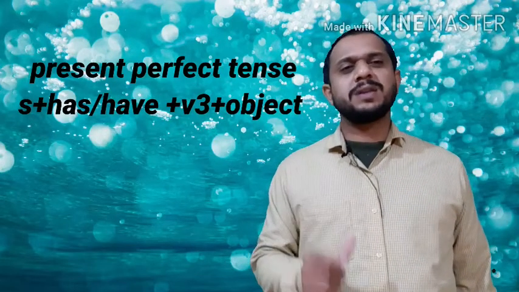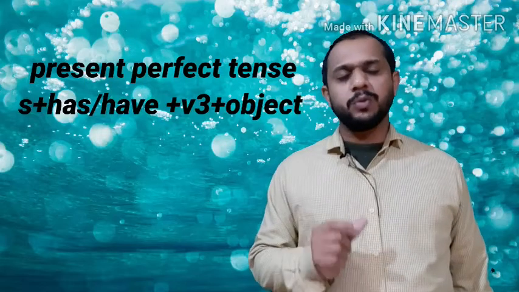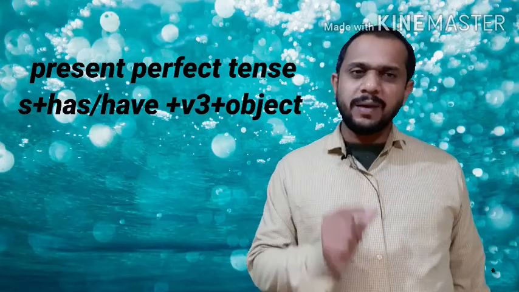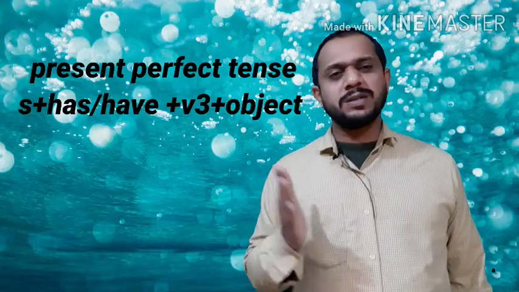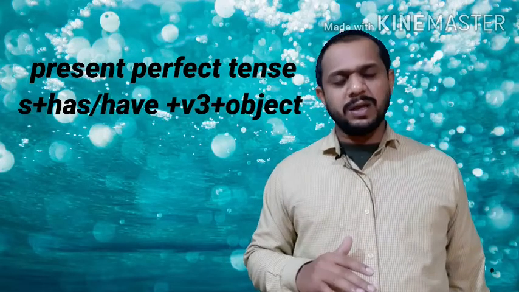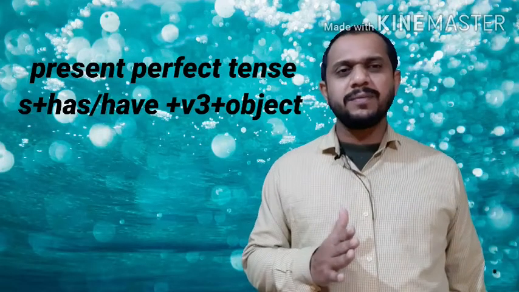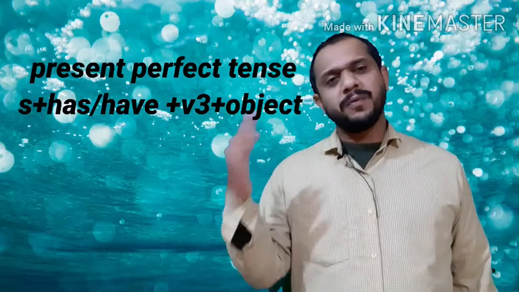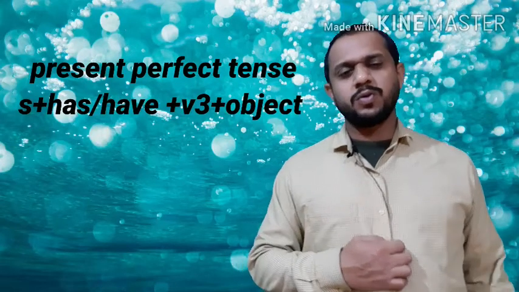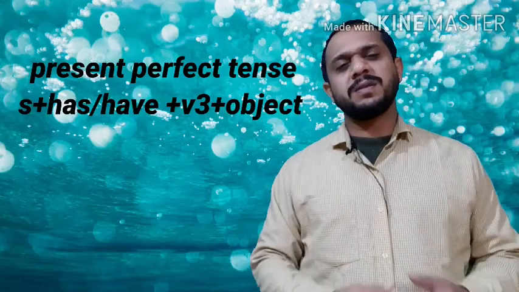If you have a plural subject, I, we, you, they, you use have. For making negative, has not, have not. For making interrogative, keep has or have before the subject. So you can make all the sentences of present perfect. We'll see the remaining tenses in the next video. Thank you.